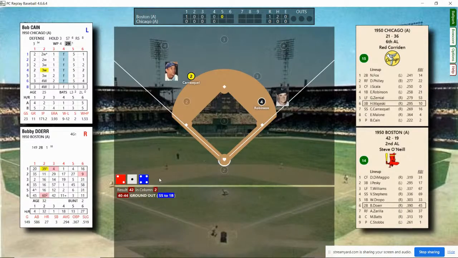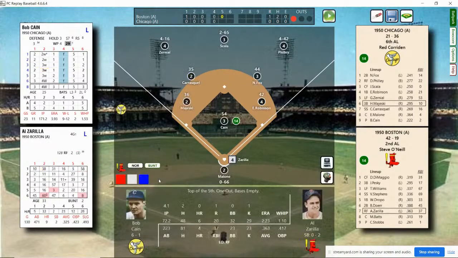And he's going to ground out short to first. 1 out, bases empty. Al Zarilla up. He lined out to right field. He's a .363 hitter with 4 home runs, 37 runs batted in.